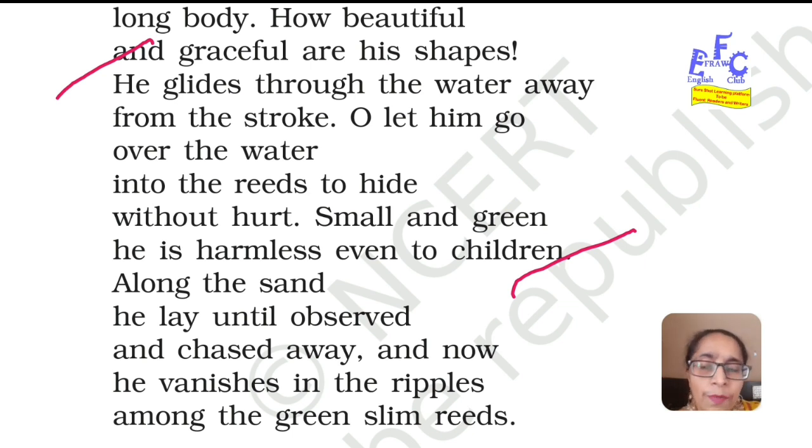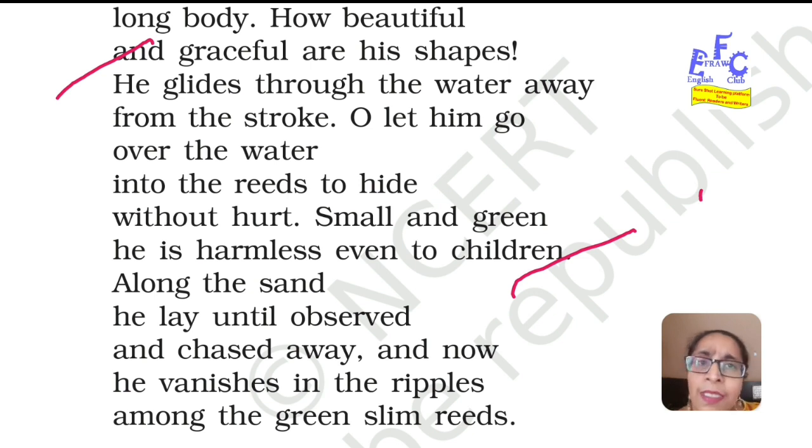So here the poet describes that the snake, being afraid, is making its way towards the water so that it can avoid the possible harm and go unhurt into the reeds. The poet requests not to cause any harm to that beautiful snake, which is harmless even to children, as it is popular that snakes that are green in color are harmless.